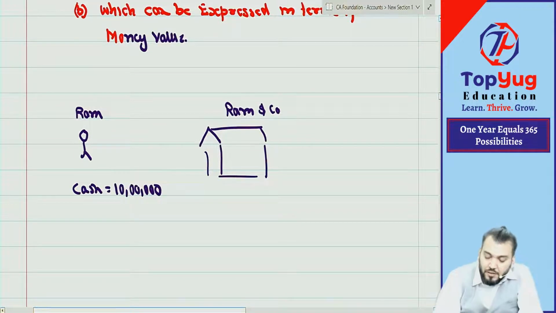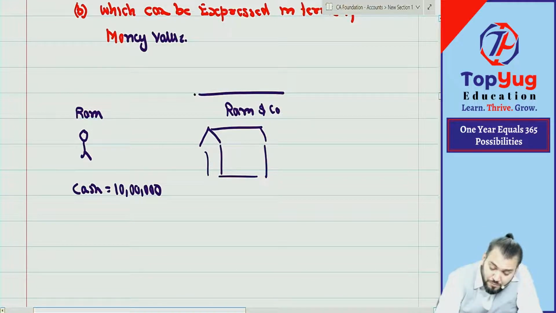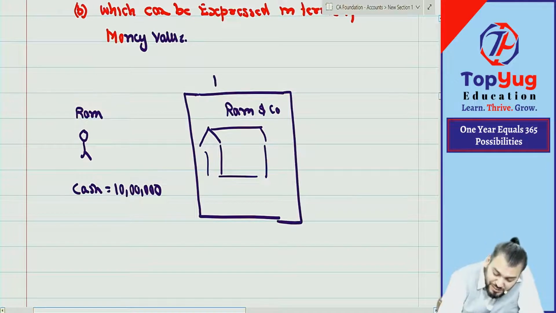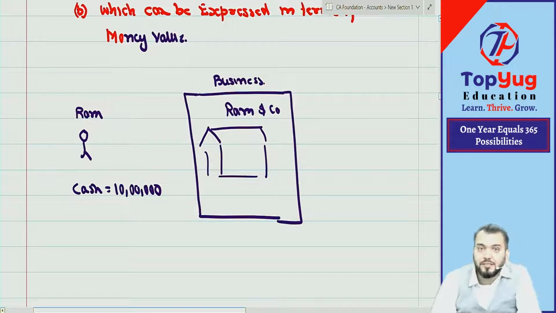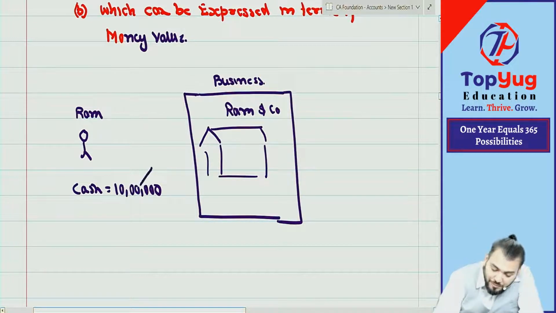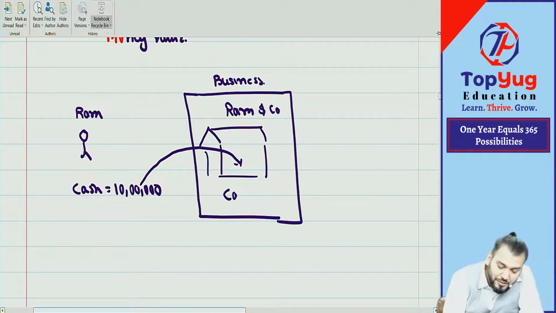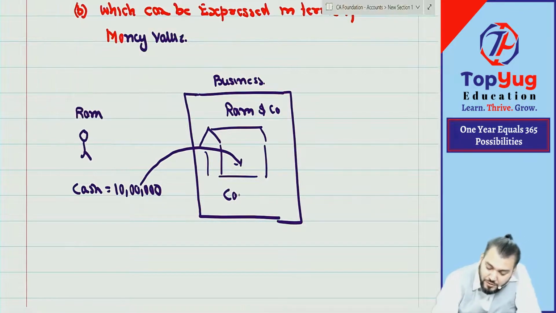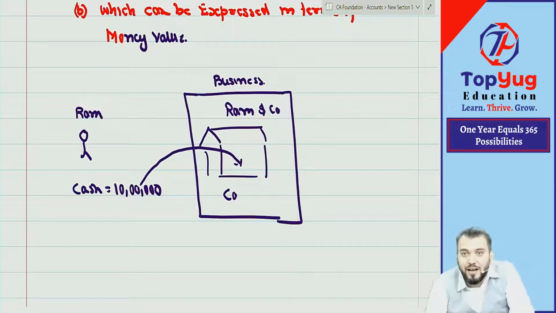Right now we are discussing the financial position of business. So this is business. Now, Ram has given cash of rupees 5 lakh to Ram and Company. Means Ram has transferred from his own personal cash to Ram and Company.